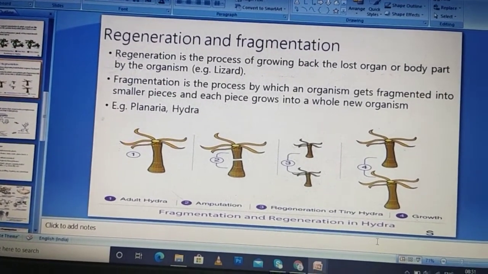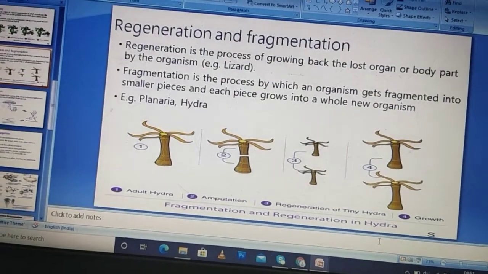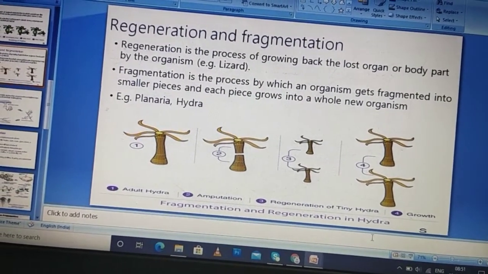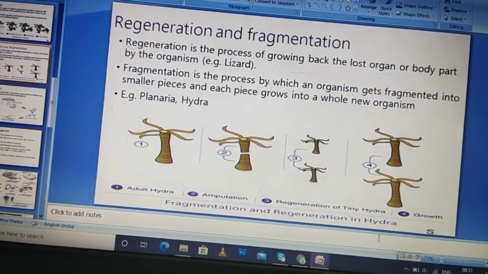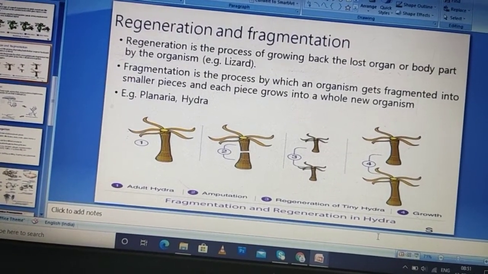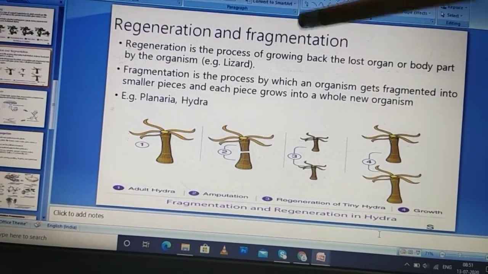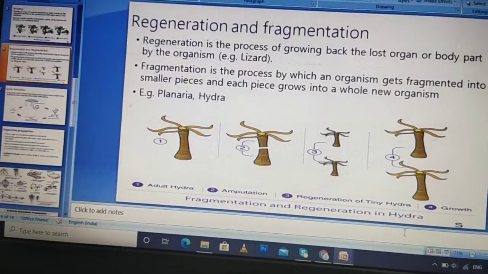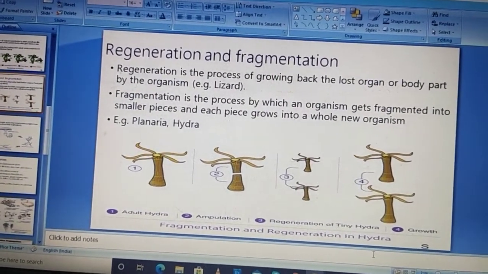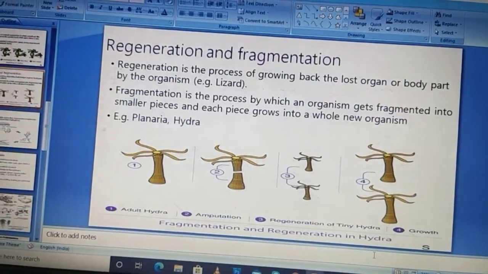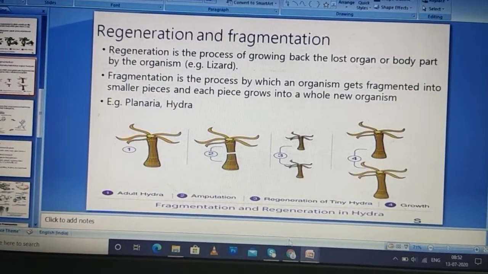You have seen if a lizard gets its tail hurt by something, or its tail is cut by some injury, then it develops its tail again. Regeneration and fragmentation, the most common example is hydra, and even you can see it in planaria.